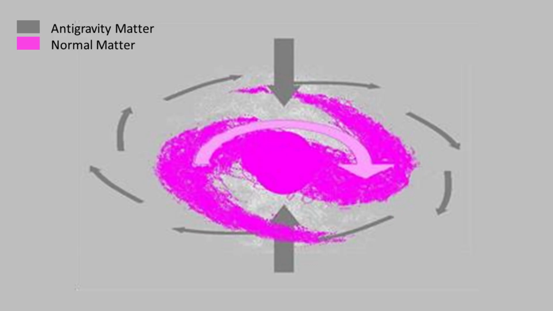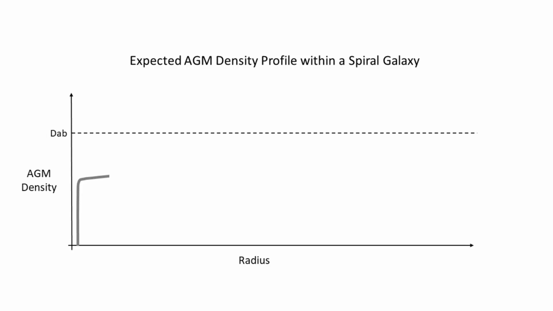A prediction from the Antigravity Matter paper is that a typical spiral galaxy is dominated by an antigravity matter vortex like this. The density profile of the interstellar antigravity matter atmosphere should be something like this, with a region of zero density at the centre, a low density region outside that, an increasing density as radius increases, an overdensity around the outside of the galaxy, and then a constant density of antigravity matter throughout intergalactic space.